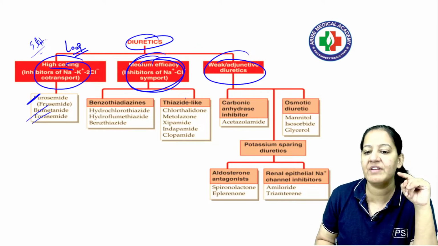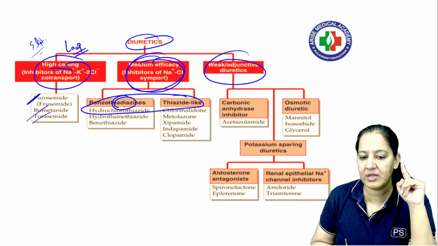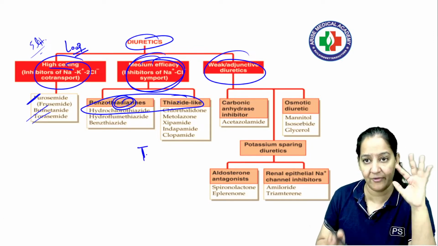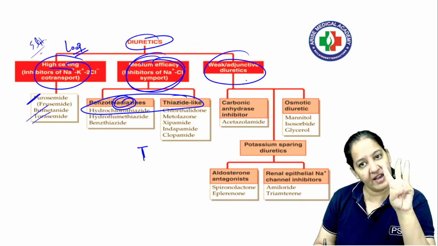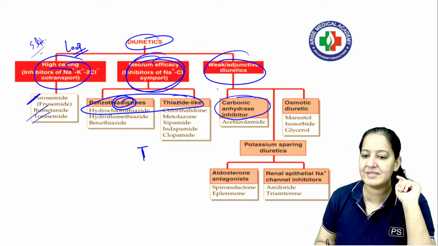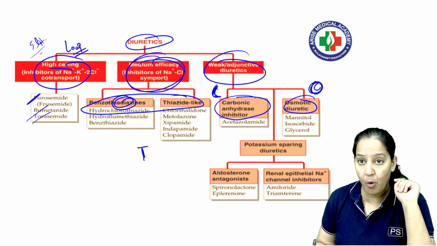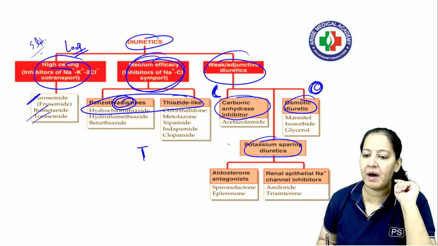Apart from that, in the medium we have thiazides: benzothiazide and thiazide-like drugs. These are all thiazides. I will call them in short thiazide. Read the drugs inside them. And in the weak, we have three categories: carbonic anhydrase inhibitor, I will call them C; osmotic diuretics, I will call them O, these are sugars; and potassium sparing, I will call them P.